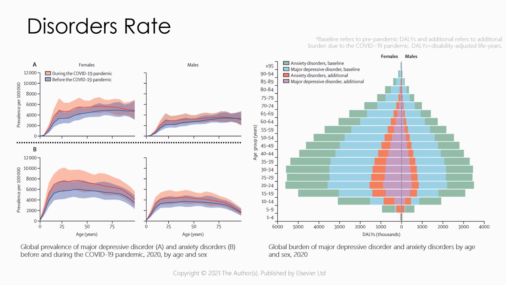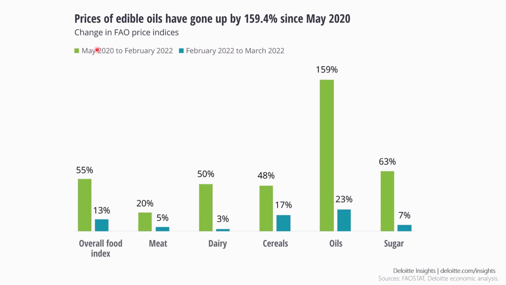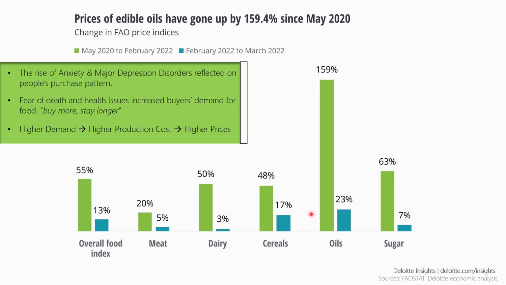So what we can try to say is that, interestingly, the price of food in that time period matched with the inflation rate of food price inflation, and we think that it's not a coincidence. Why do we think like that? Because of the conclusions we made: fear of death and health issues of people increased buyers' demand for food, which has a pattern like buy more and stay longer.